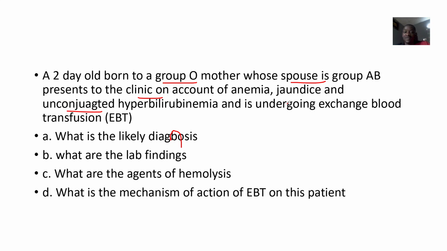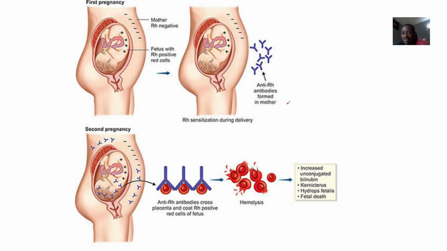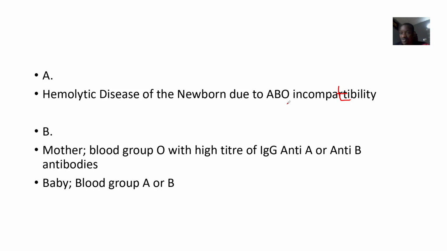Of course, the lab findings were even explained in the picture. If you do blood grouping, the mother is blood group O with a high titer of IgG anti-A or anti-B antibodies. So those anti-A or anti-B antibodies will attack either the A part or the B part of blood group AB. So that means the baby will be having blood group AB. They inherited blood group AB from the father.